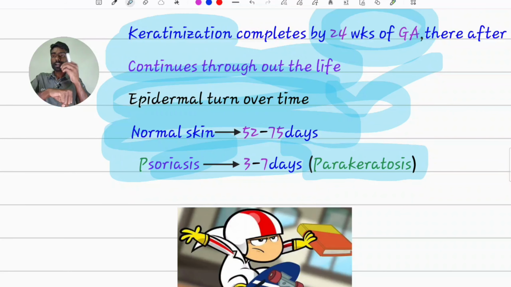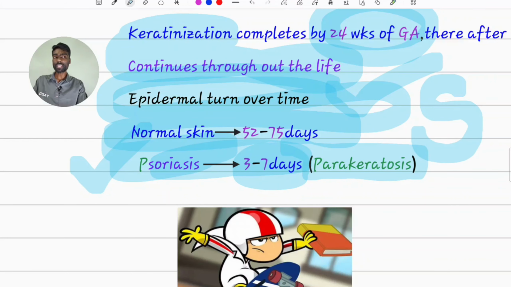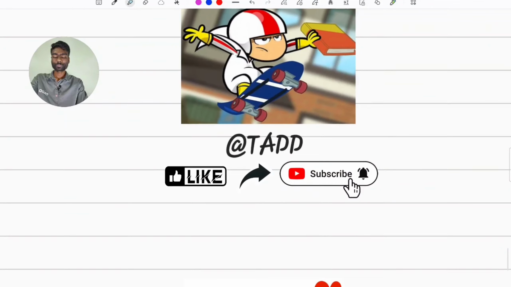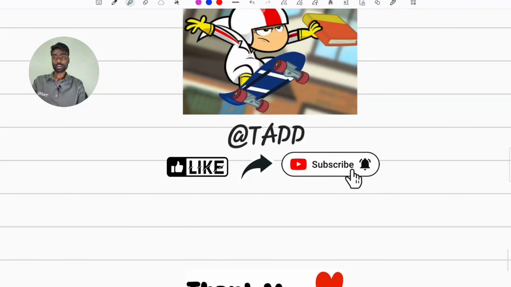Normally, this shedding of stratum corneum cells will not be visible to us. A number of cells will be naturally shedding off without any visibility. But in psoriasis, many cells will be produced within 3 to 7 days, so that shedding of cells will be clearly visible. That visible exfoliation of the stratum corneum is called scaling. What type of scales will be there in psoriasis? That is silvery white scales. Hence, we have completed the journey of a keratinocyte from its birth to its death.